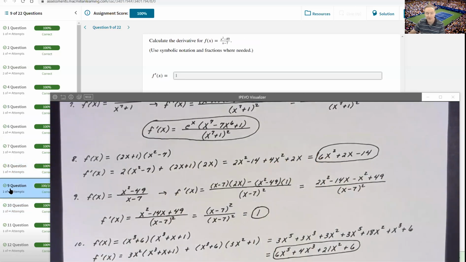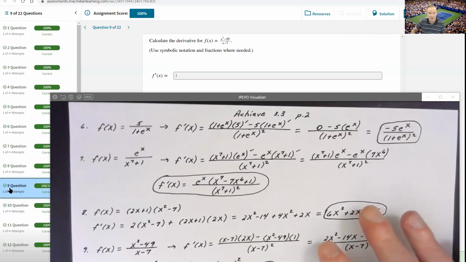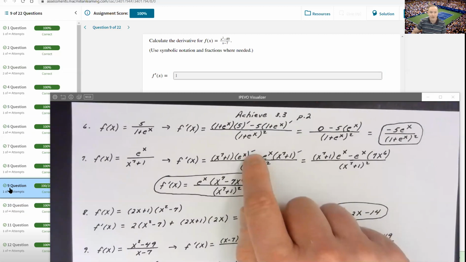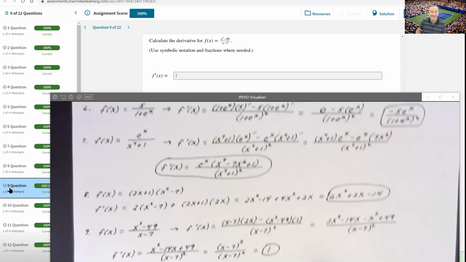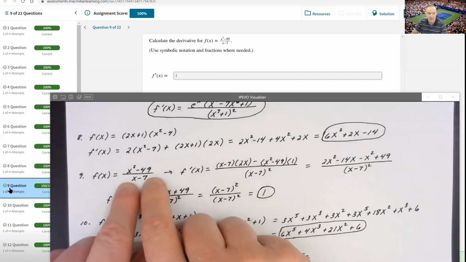Now, number 9 is similar to our quotient rule problems that we had before. Again, what I've done here that makes it look a lot shorter than the ones before is I didn't show that intermediate step of showing where the derivatives are going to be taken. I just went ahead and started taking the derivative. So when I look at this quotient problem, I think, okay, what do I do every single time?